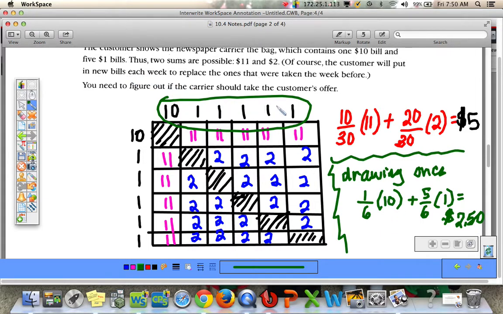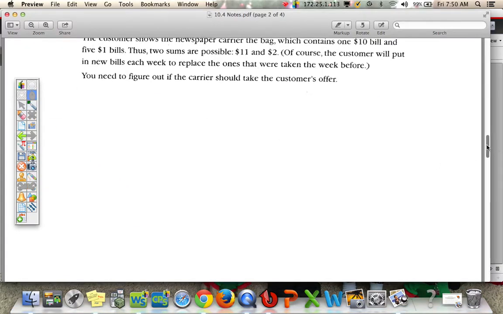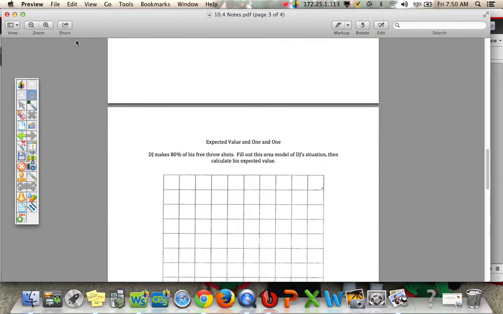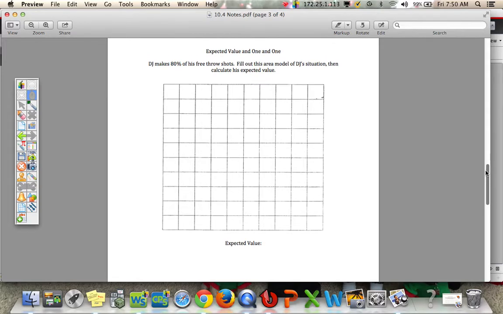So you can only use the area model if you're drawing twice or rolling a die twice or picking something twice. Let's do another example, the last example of an area model where we're doing something twice. So there's this game in basketball you can play called one and one.